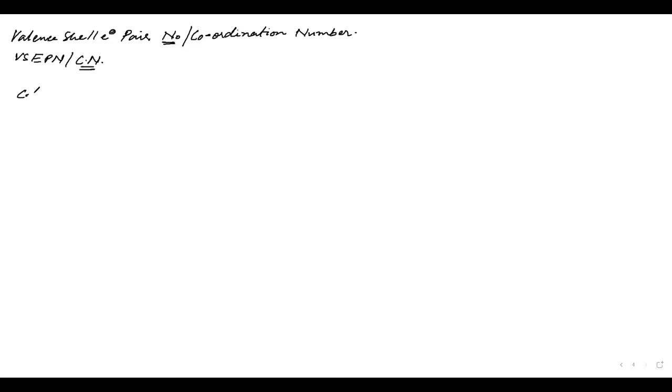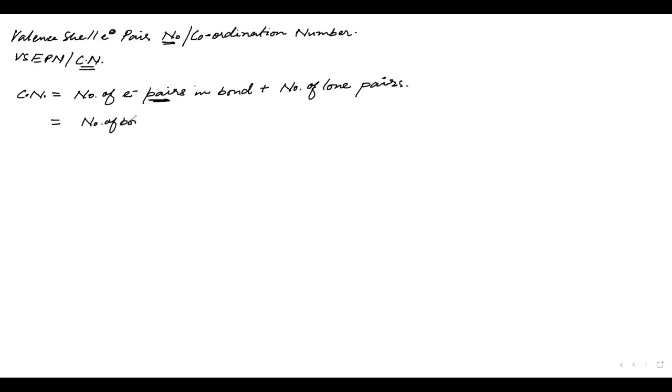So the coordination number is equal to the number of electron pairs in bonds plus the number of lone pairs. Correct? That means you just have to calculate the number of bonds plus the number of lone pairs. Not electrons, lone pairs you have to count.